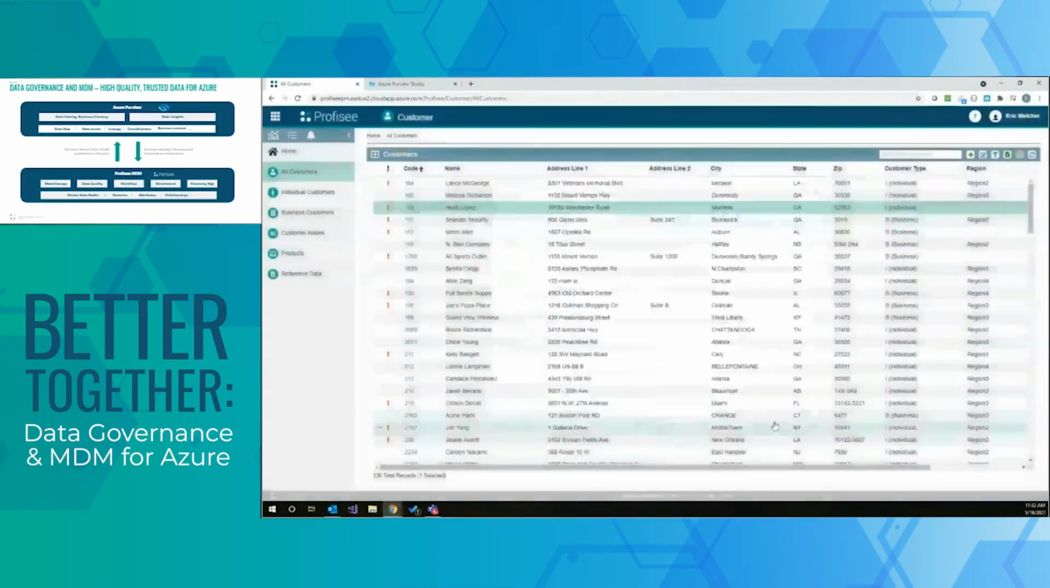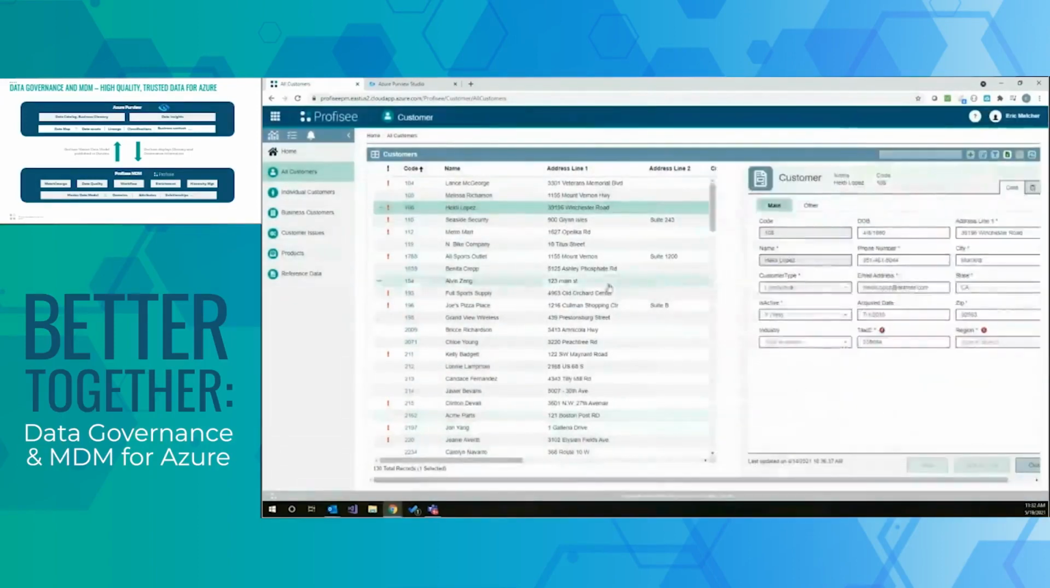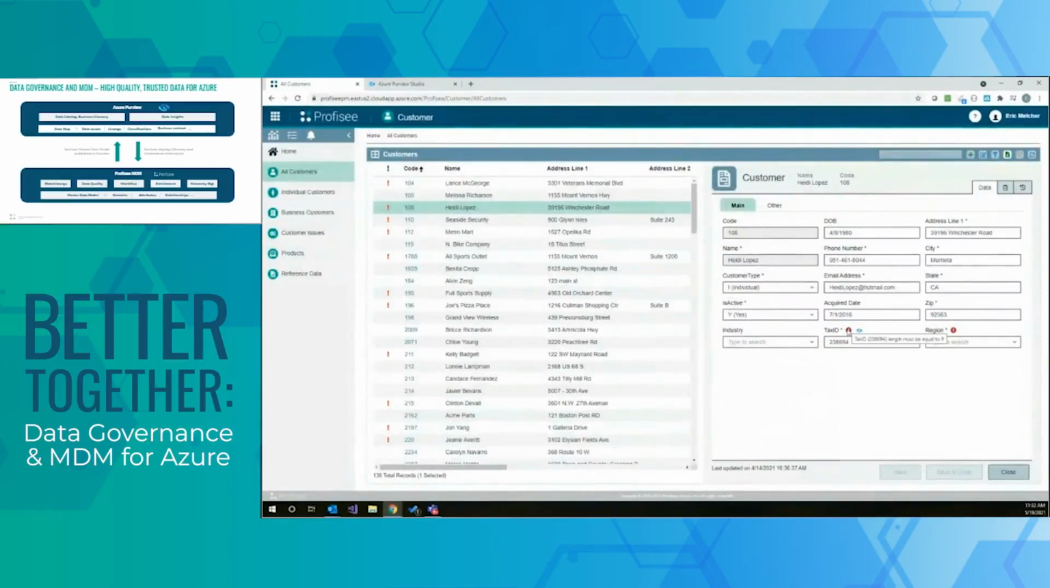So that's at the entity level. And if we drill into this, we'll also see here that we had a data quality issue related to tax ID. And here I can see the data quality rule that was defined within Profisee, which is that the length must be equal to 9.